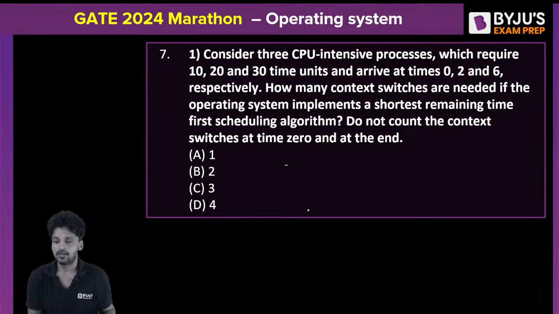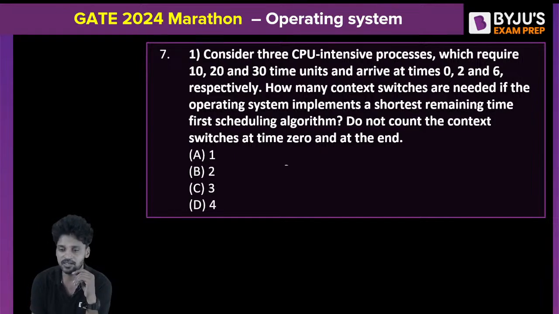Yeah. So let us solve this question. Next question. Consider the CPU intensive processes which require 10, 20, and 30 time units and arrive at times 0, 2, and 6 respectively. How many context switches are needed if the operating system implements the shortest remaining time scheduling algorithm? Do not count the context switches at time 0 and at the end.